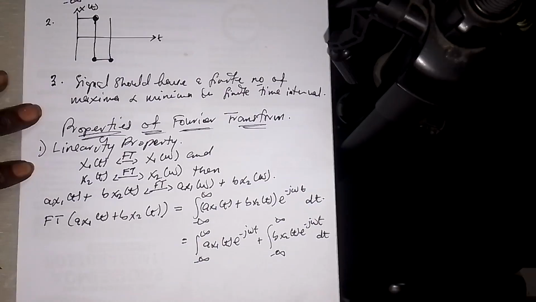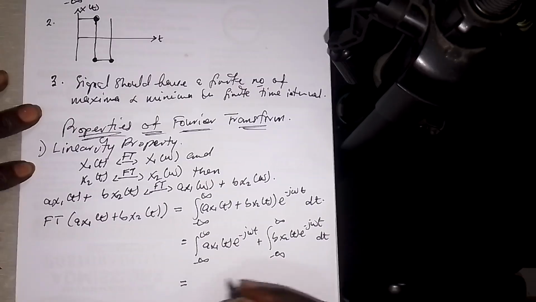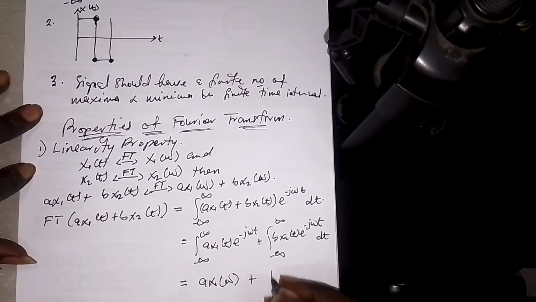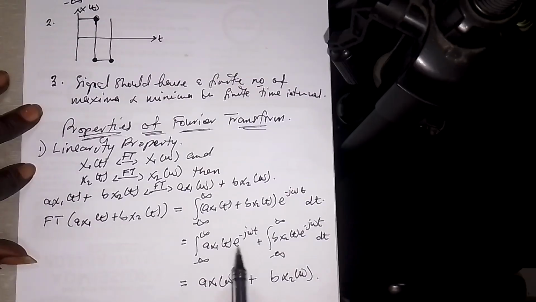What you can see is that this one is the Fourier transform that gives a X1 of omega, and this one also gives b X2 of omega. So we have a X1 of omega plus b X2 of omega, just as required, just as we have over here.